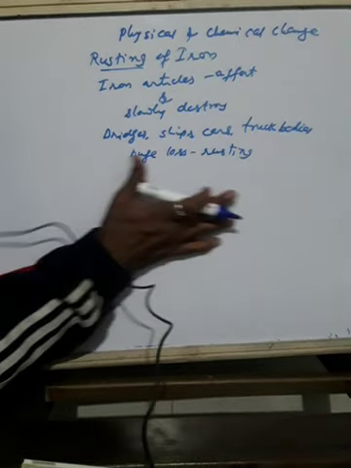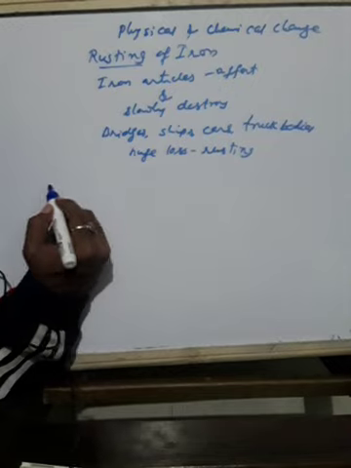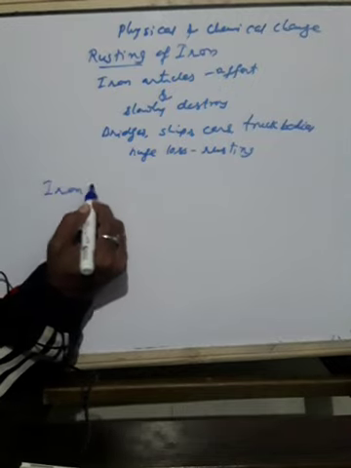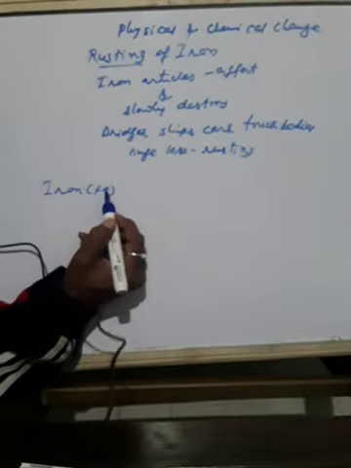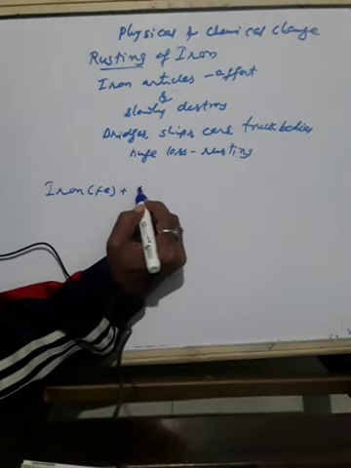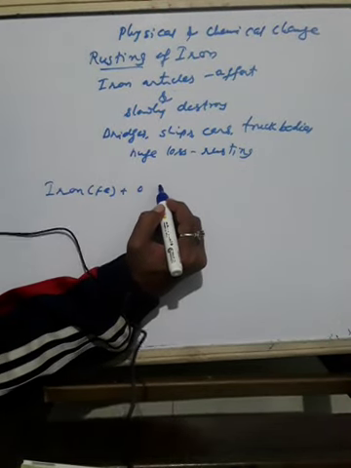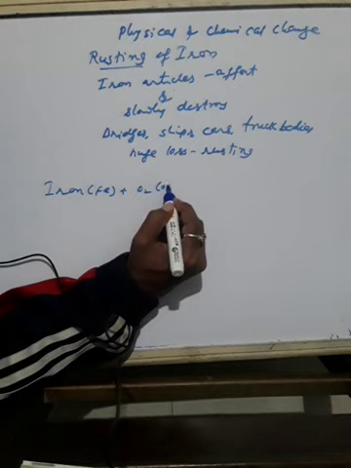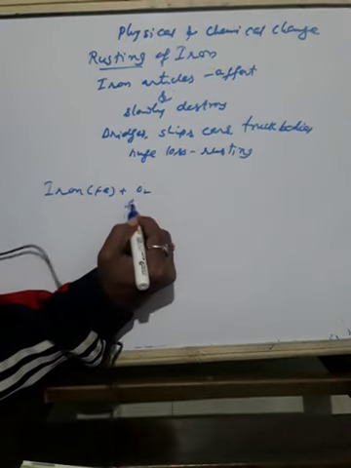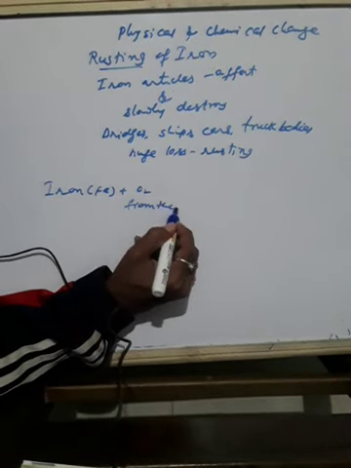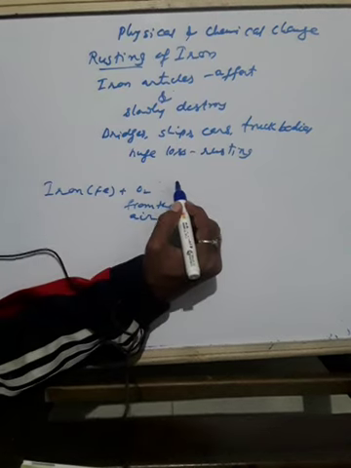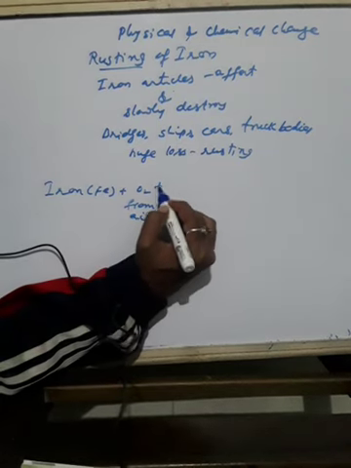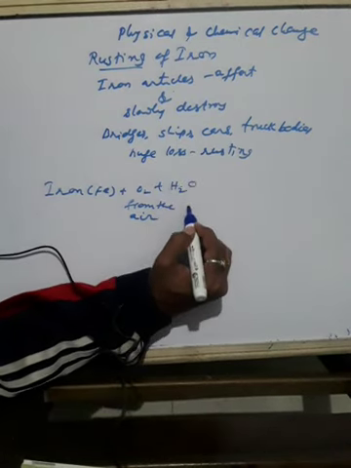The following equation will indicate how rusting takes place. So we take iron here. Oxygen, which is from the air, will react with moisture, actually it is water.